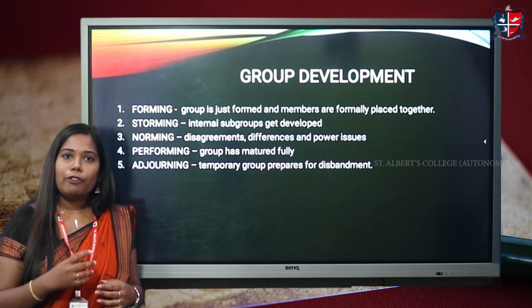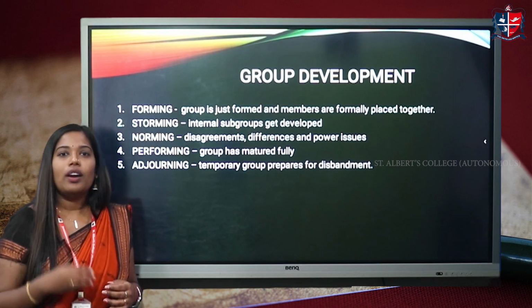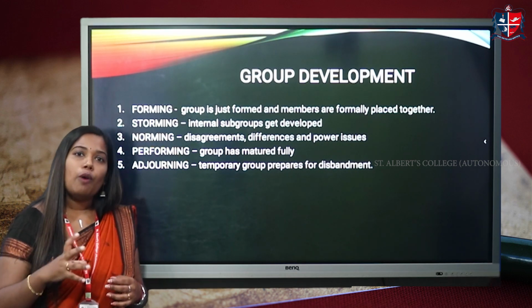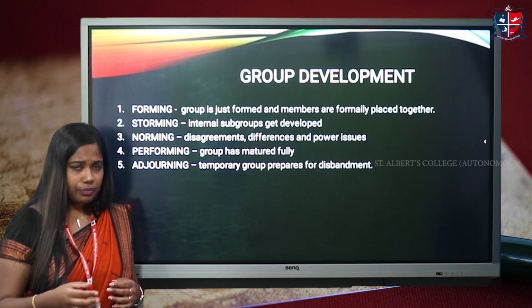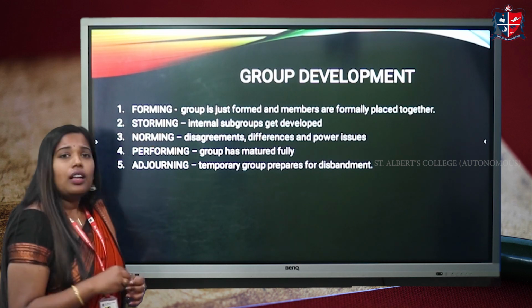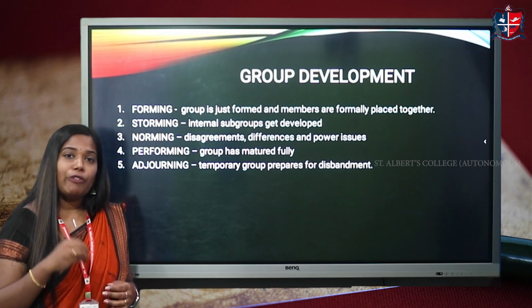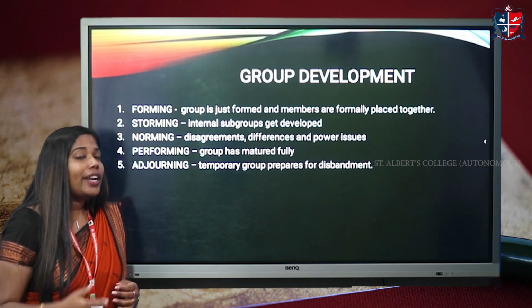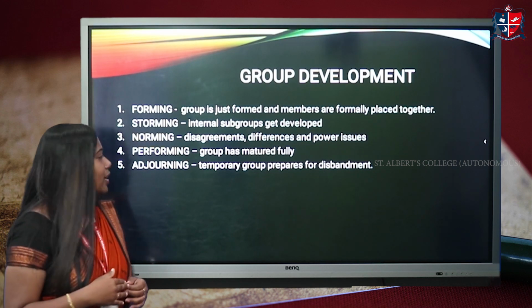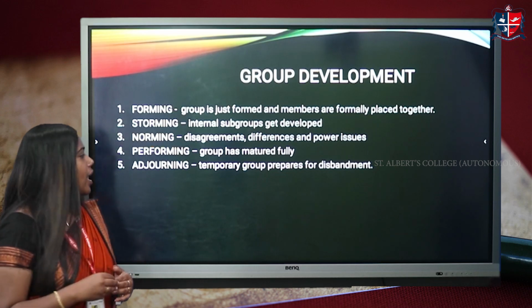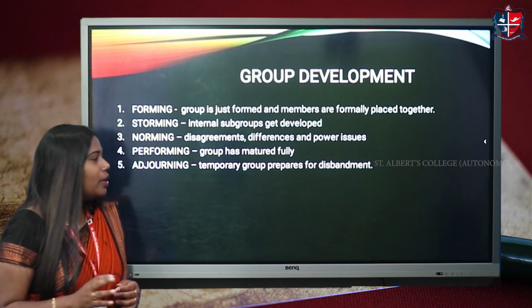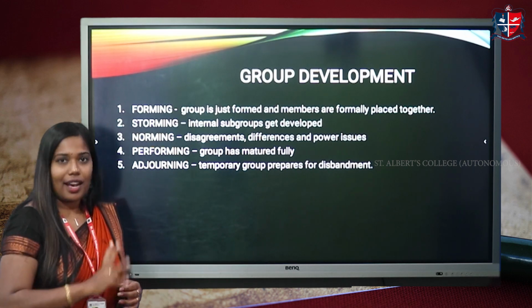Next, performing means they have to perform the given task, because that group is formed because of some task or to do something in the organization. So in the performing stage, the group is fully matured and they have to perform their task. That is performing group. And last one is adjourning. So for a permanent group, this performing is the last stage.